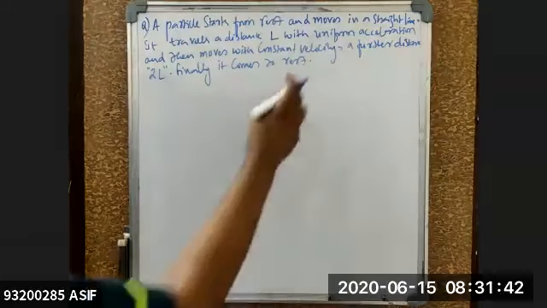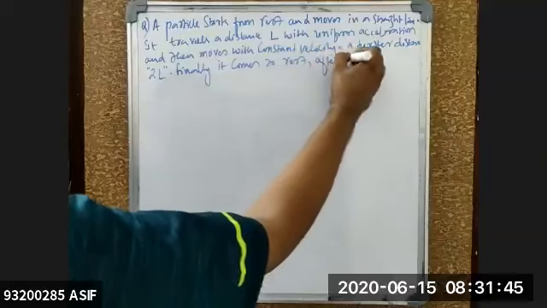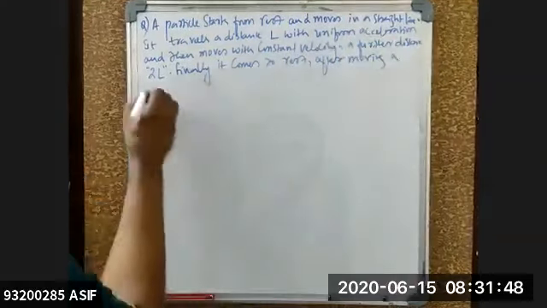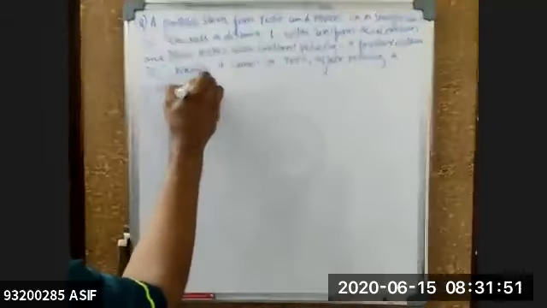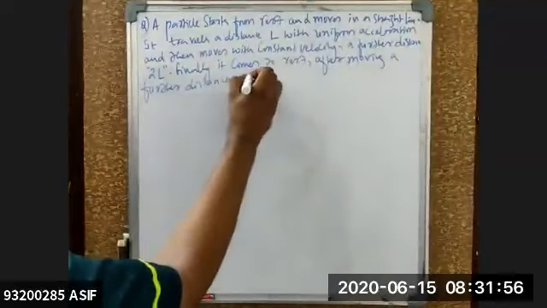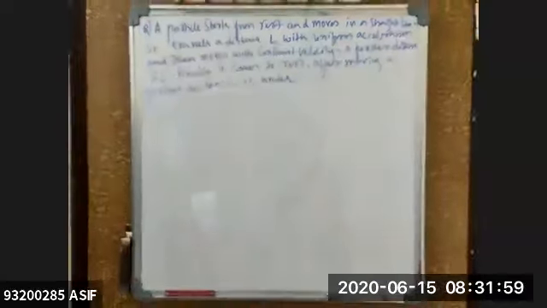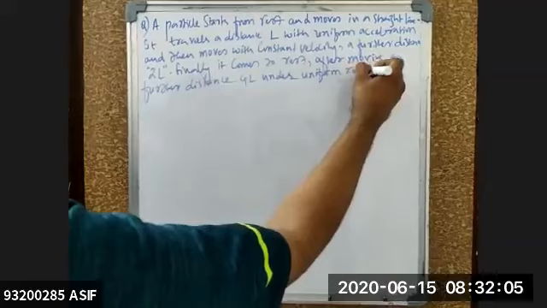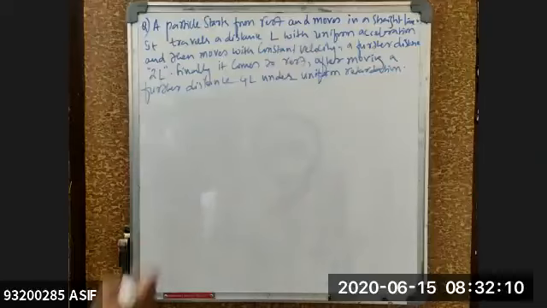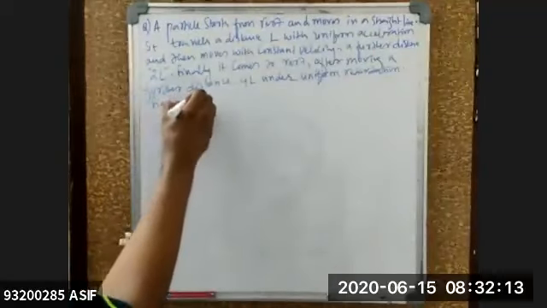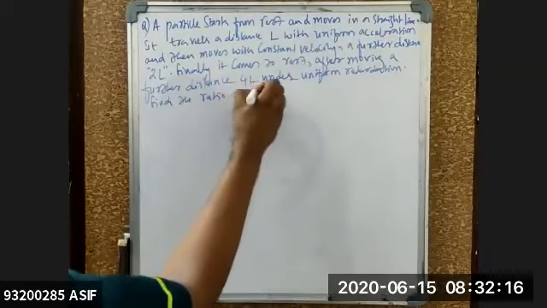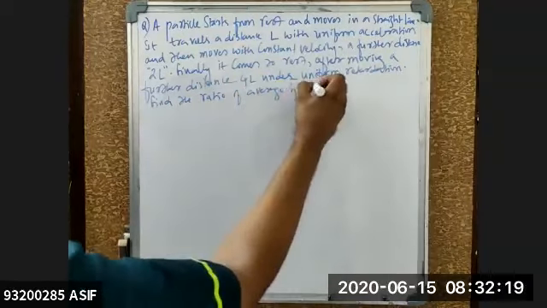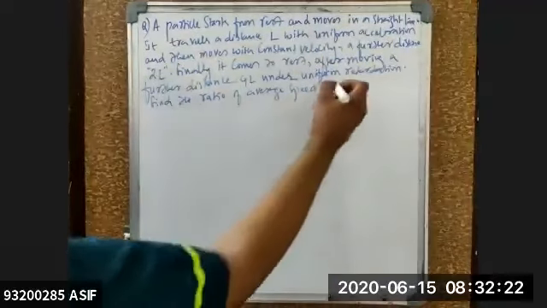After moving a further distance 4L under uniform retardation. Find the ratio of average speed to maximum speed.